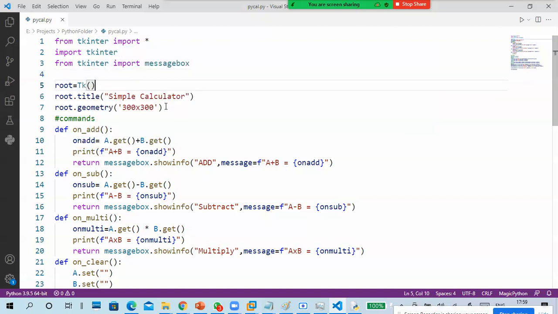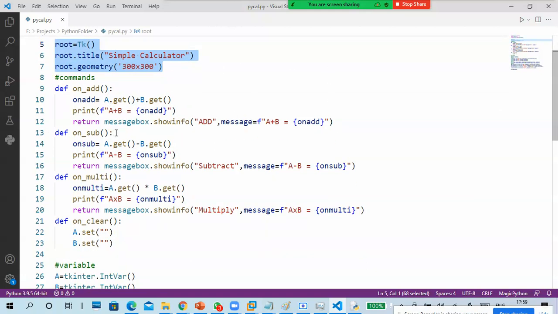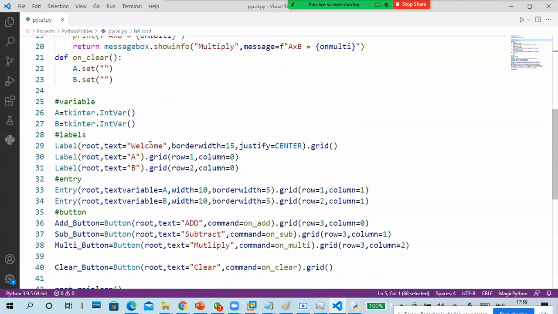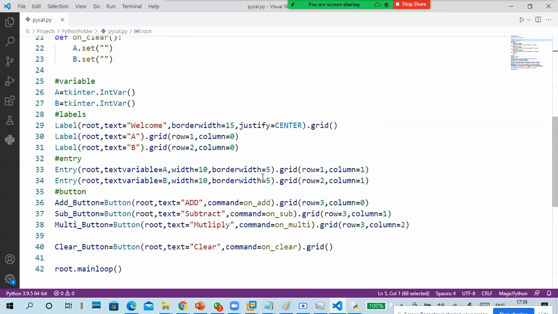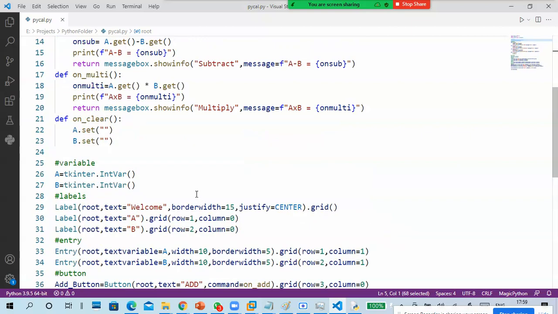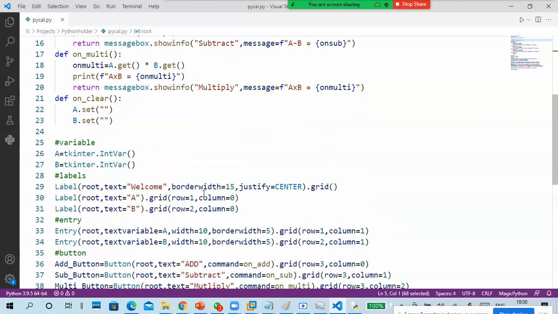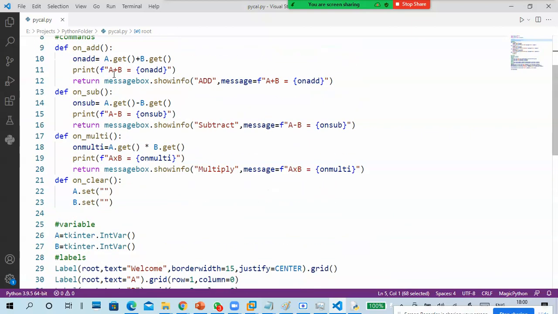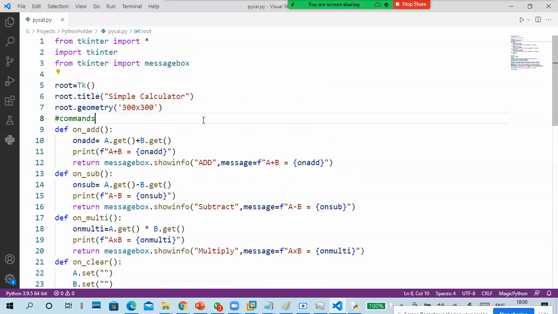So this is only for the box. In that box I keep adding labels like a welcome message, and a and b as input. Then I add the add button, subtract button, multiply button. And I've written a function for what add will do, what subtraction will do, what multiplication will do, what clear will do. So like that I created it. It took a little bit of time.